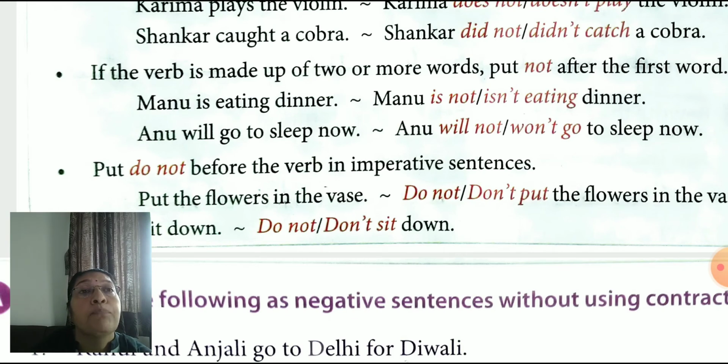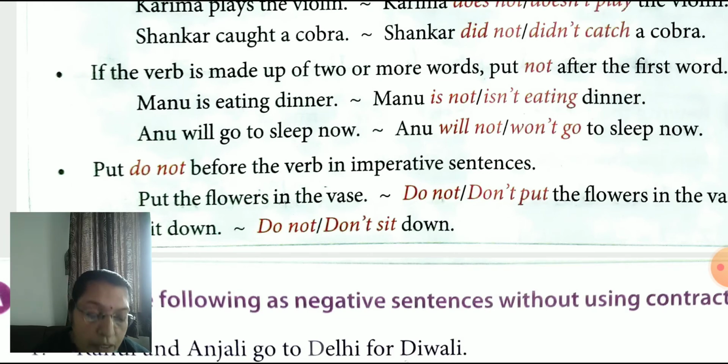So with an imperative sentence, for making a negative, we put do not. Put the flowers in the vase. Do not put the flowers in the vase. Don't put the flowers in the vase. Sit down. Don't sit down. With an imperative sentence, we use don't, do not.